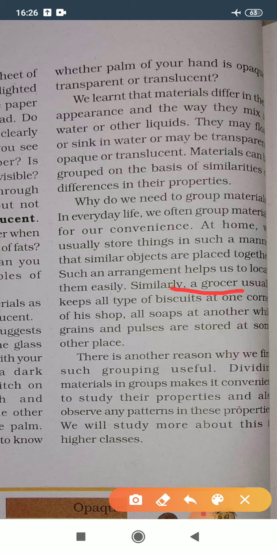Similarly, a grocer usually keeps all types of biscuits at one corner of his shop, all soaps at another, while grains and pulses are stored at some other place.